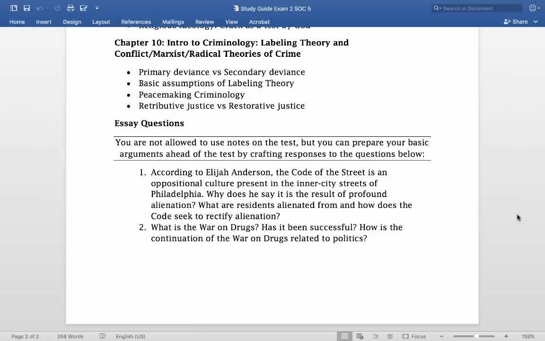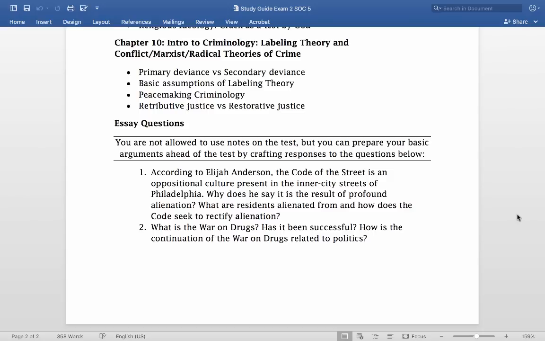Peacemaking criminology, hint, definition from your textbook. That's going to be the incorporation of religious, feminist, and critical theories that basically say that society should try to reconcile offenders through mediation and dispute settlement, right? Trying to basically bring people back into the community, and give them the ability to reconcile their position from what they've done wrong.